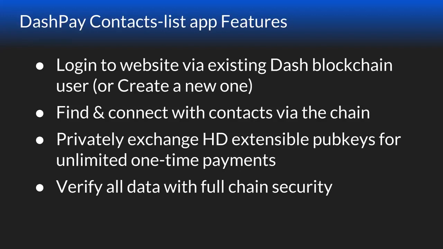We found and connected to a contact that also existed on the blockchain. These two contacts privately exchanged HD extended public keys so that they could make unlimited one-time use payment addresses. And all of this data was verified against the blockchain with the full security of Dash.